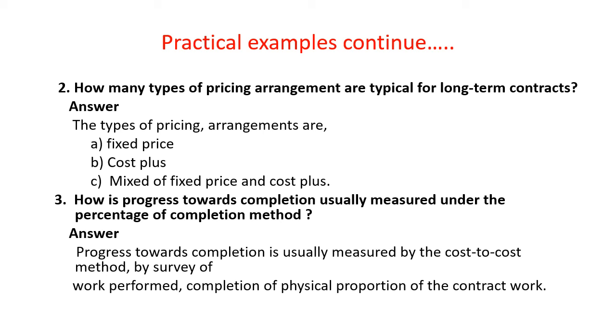And the third example is, how is progress towards completion usually measured under the percentage of completion method? Answer is, progress towards completion is usually measured by the cost to cost method, by survey of work performed, or completion of physical proportion of the contract work.